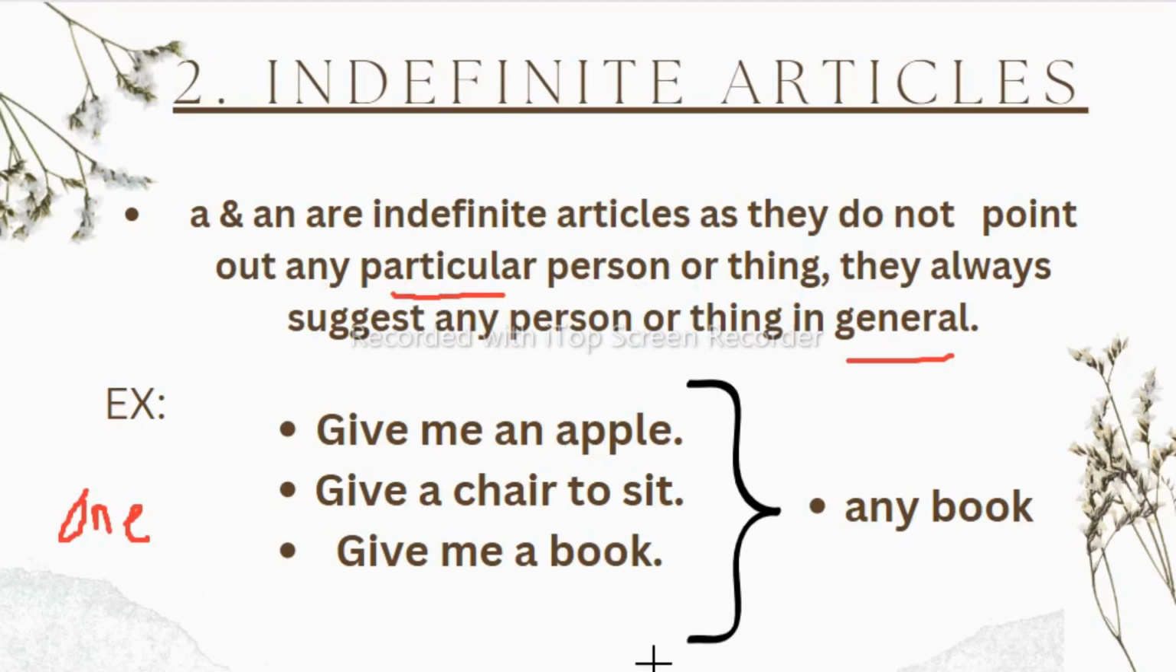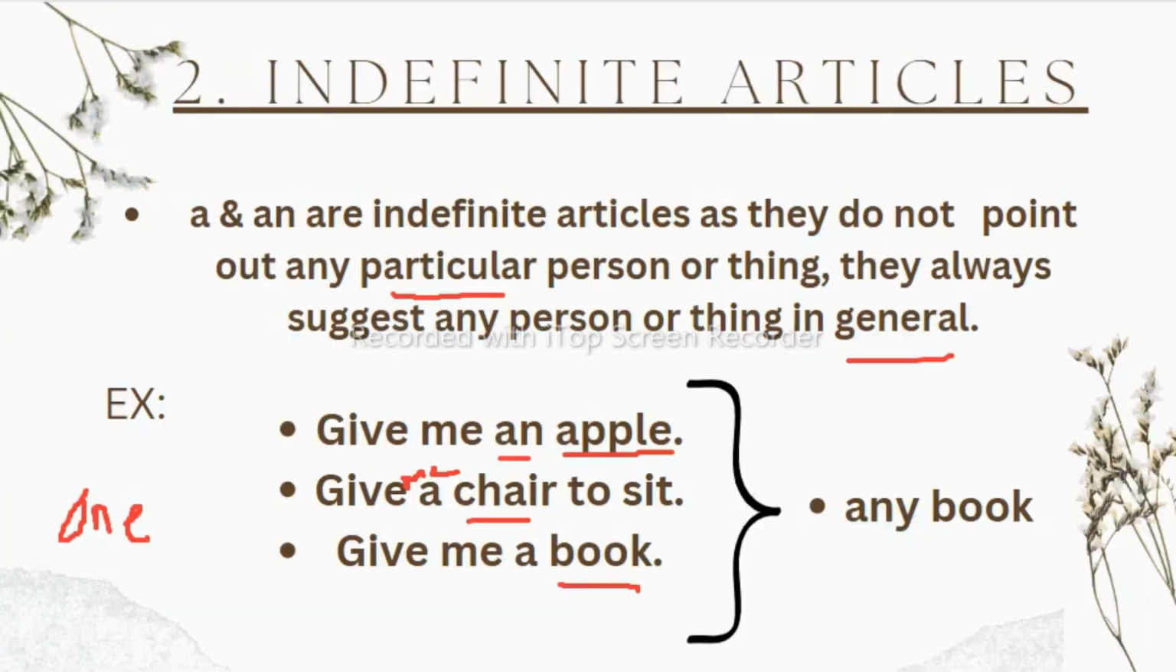For example, you can say, give me an apple, any apple, where an shows one, and any apple she or he wants. Give me a chair to sit, any chair. Give me a book, any book. So when we use an indefinite article, we talk about general things, not a specific thing. Any book, any apple, any chair.